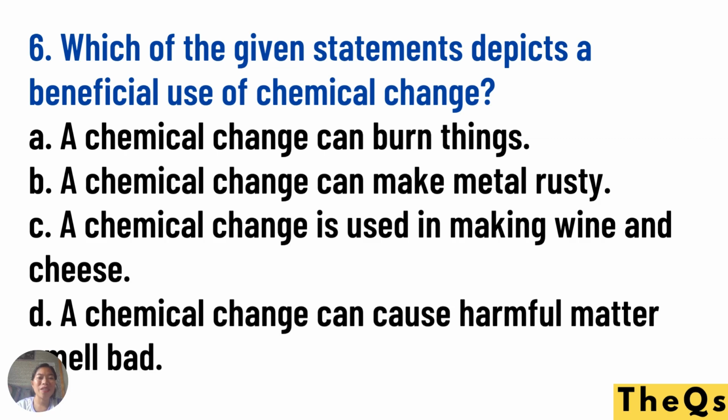Number six, which of the given statements depicts a beneficial use of chemical change? Take note, beneficial use of chemical change. A, a chemical change can burn things. Letter B, a chemical change can make metal rusty. Letter C, a chemical change is used in making wine and cheese. Letter D, a chemical change can cause harmful matter to smell bad. What do you think?